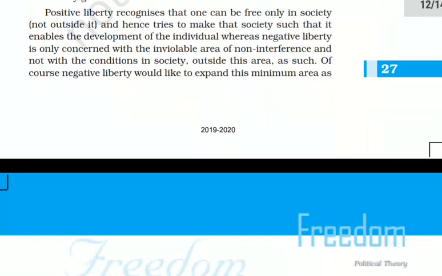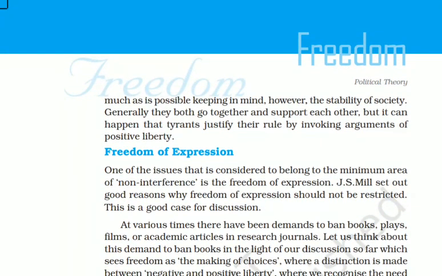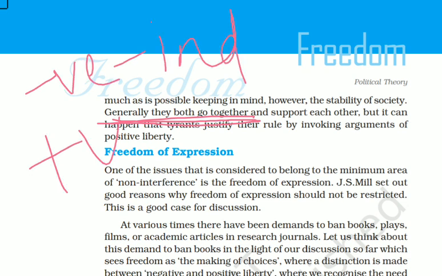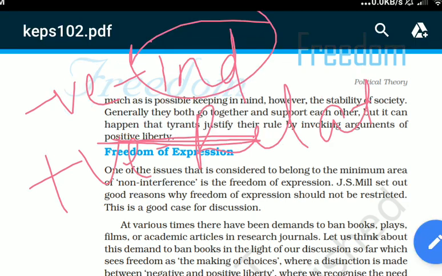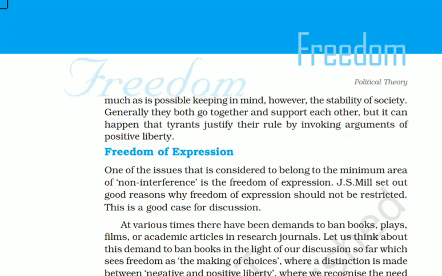The last point is that both positive liberty and negative liberty move together for an individual. Negative liberty is concerned with the individual only. Positive liberty is concerned with the relationship of the individual and the society. In both cases, the individual is involved. So both negative and positive liberty should go on together and support each other to create a stable society. That is the thing. Next is freedom of expression.